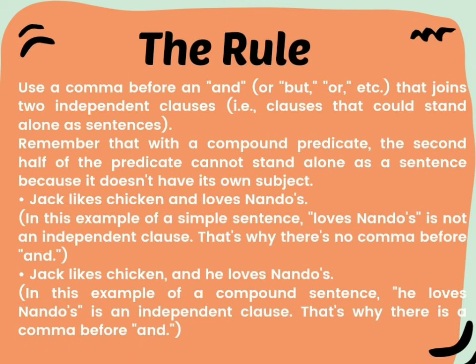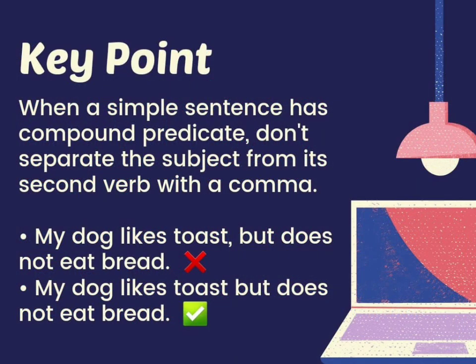For the second example, Jack likes chicken, and he loves Nando's. In this example of a compound sentence, he loves Nando's is an independent clause. That's why there is a comma before and. Key point: when a simple sentence has a compound predicate, don't separate the subject from its second verb with a comma. For the first example, my dog likes toast, comma, but doesn't eat bread. It's false. For the second example, my dog likes toast but doesn't eat bread. It's true.